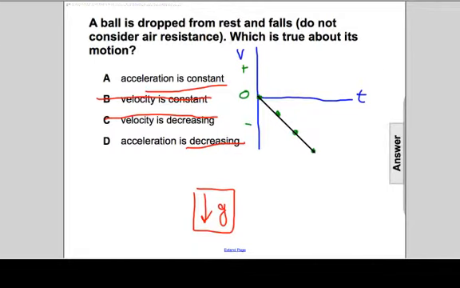And the slope of this line will determine the value for the acceleration. So if we look at this small region, how does the slope of the line there compare to the slope of the line there, compare to the slope of the line there? Because remember, acceleration is delta v per delta t. So we experience a delta v in all of these cases. A delta v occurs there, a delta v occurs there, a delta v occurs there, and these delta v's per delta t's are relatively similar.